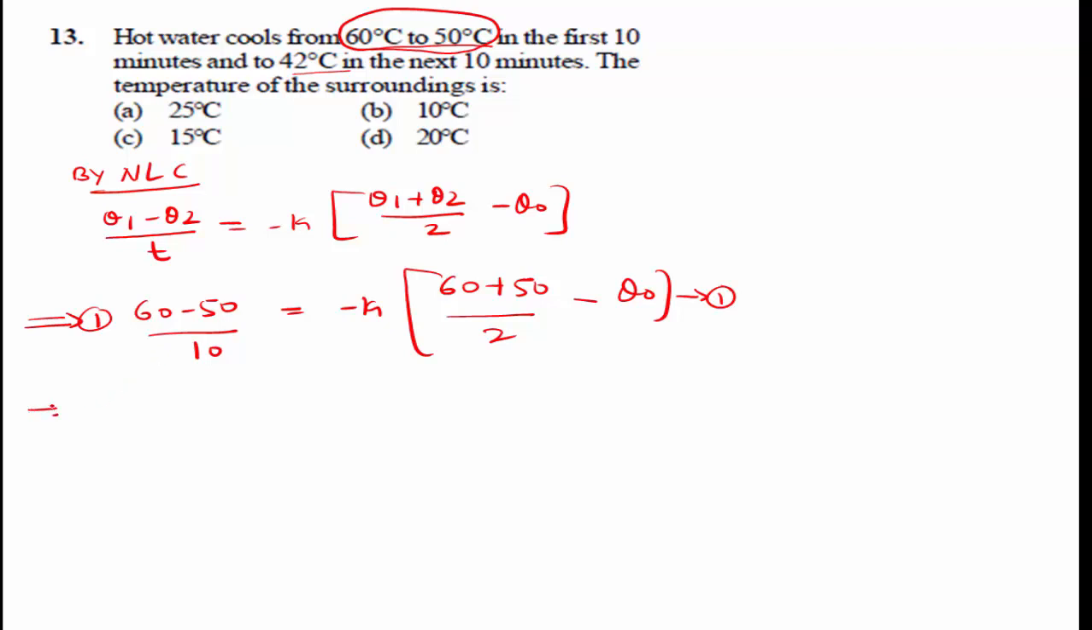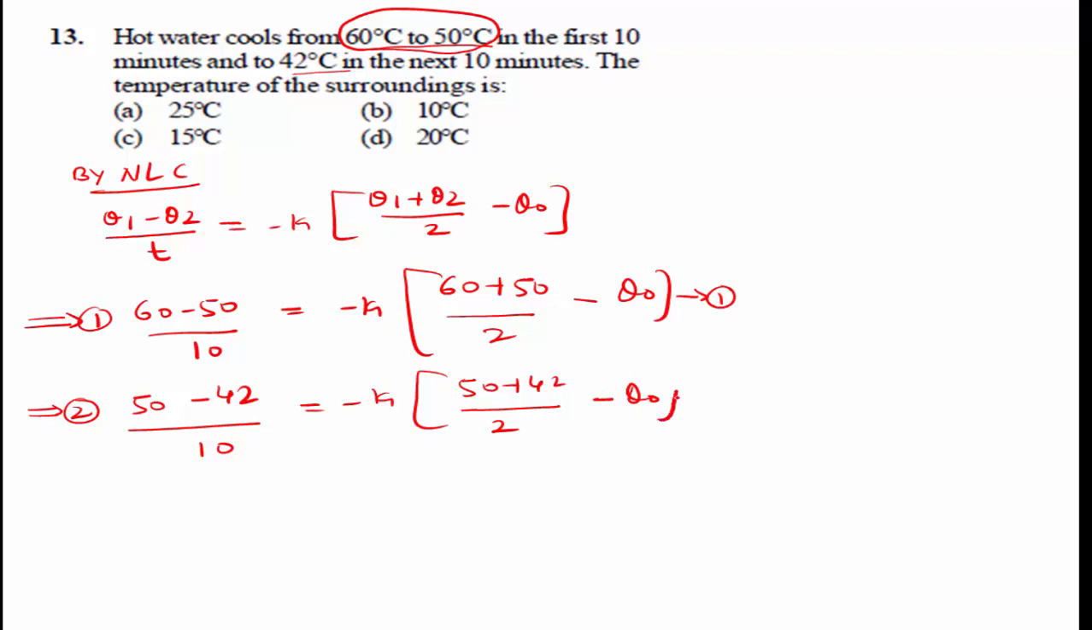Again, in the second process, it cools from 50 degrees Celsius to 42 degrees Celsius in 10 minutes, which is equal to minus K into ((50 plus 42) divided by 2 minus theta 0). This is equation number 2. When you substitute the values here, we get